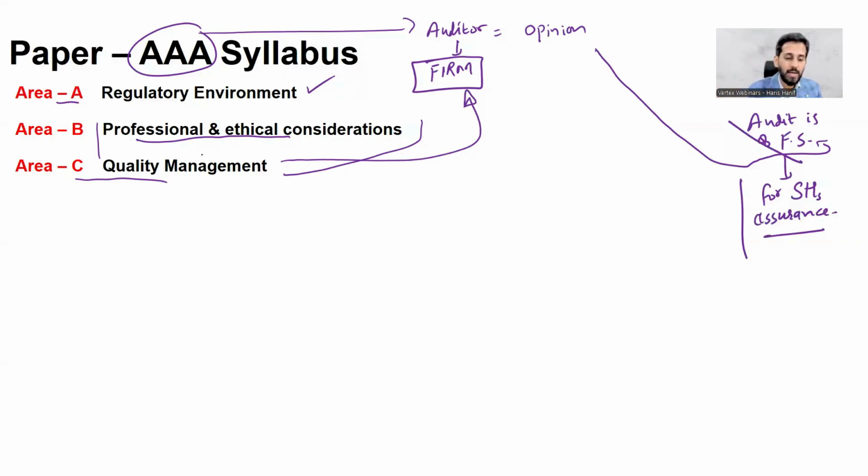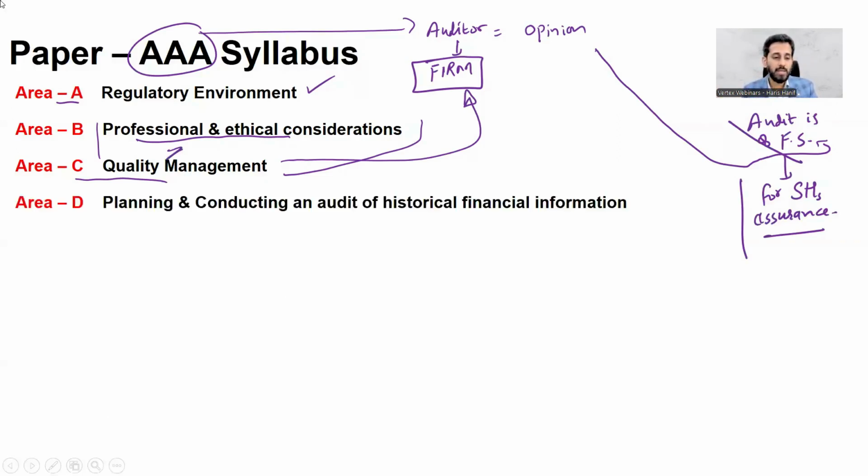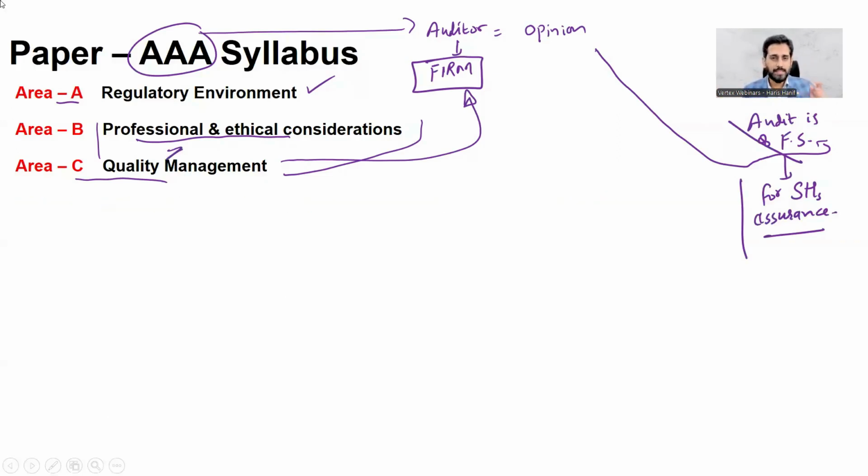Next one, quality management. That means quality at firm level. Quality at firm level means that you should have good, competent staff and ethical consideration. You are supposed to review your working papers. So that all becomes the quality. Quality is a very significant area for your paper. But regarding this, we need to go through the detailed concepts, right?